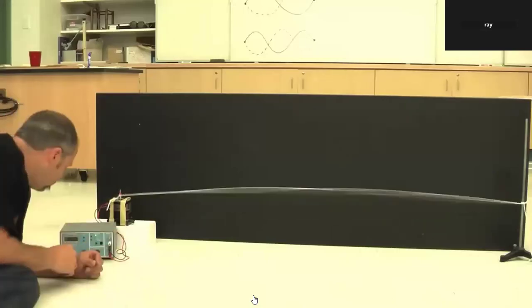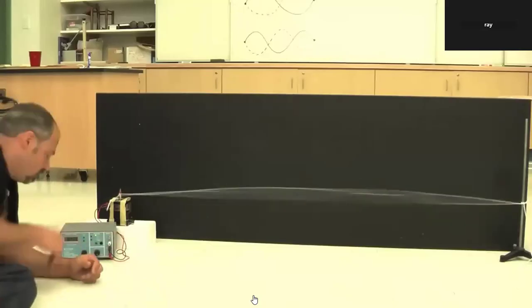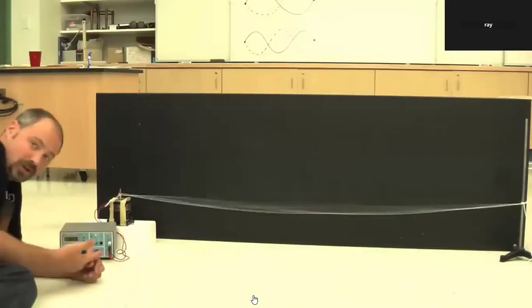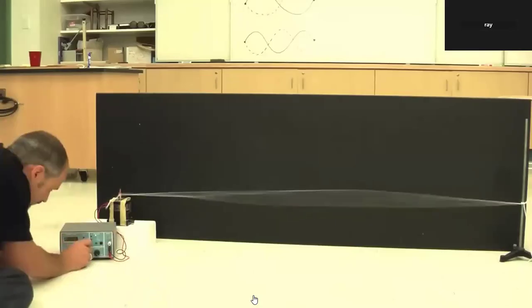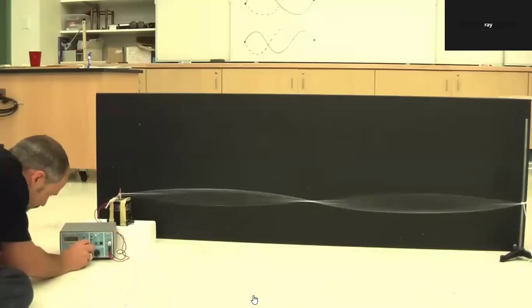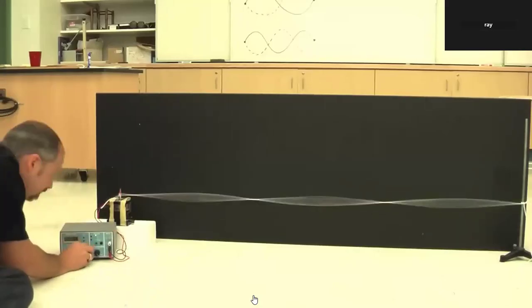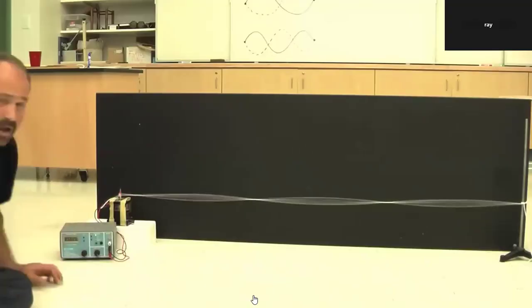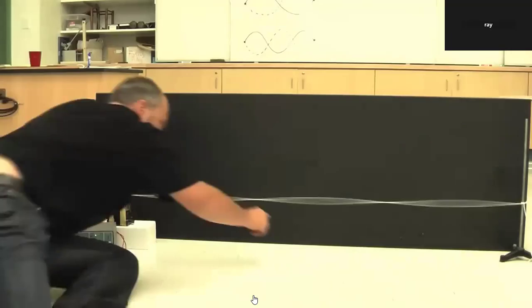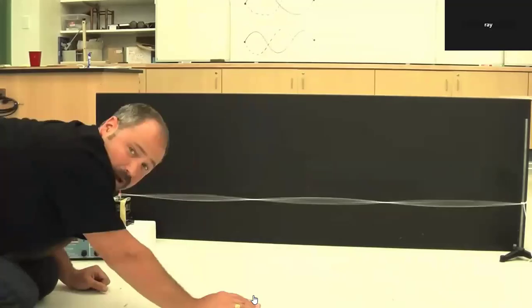All of the other harmonics are multiples of this number. We just saw that 2 times this number was the second harmonic. If I go 3 times this number, I should get the third harmonic. 3 times 8.5 is around 25.5. 3 loops. And there we go. So that's the third harmonic. How many wavelengths is this? Well, it's 1 1/2 wavelengths.